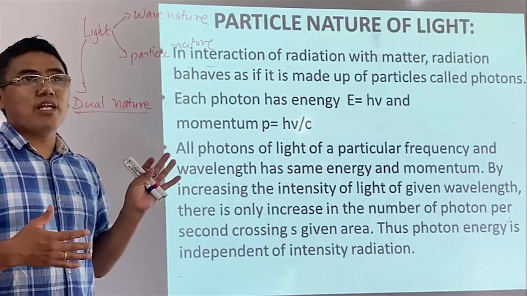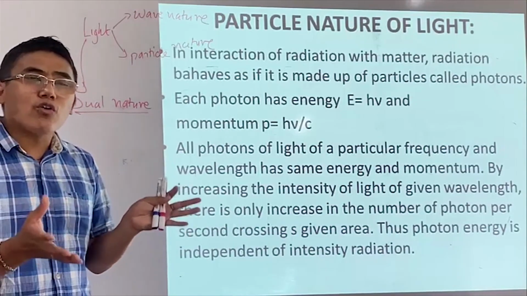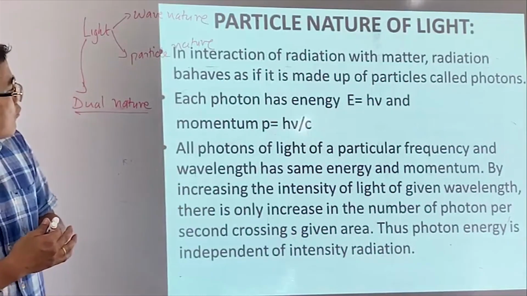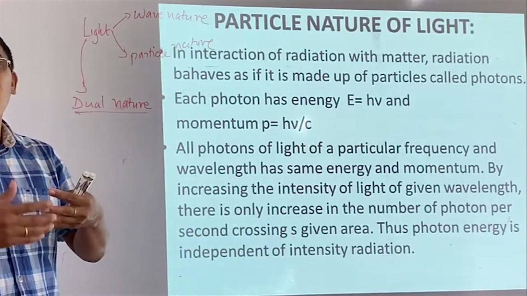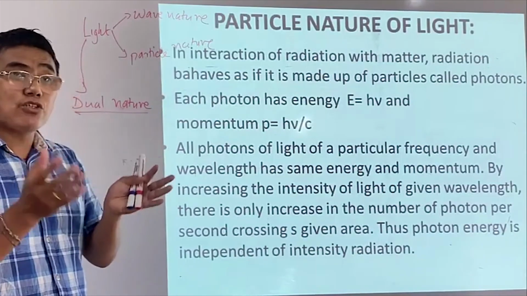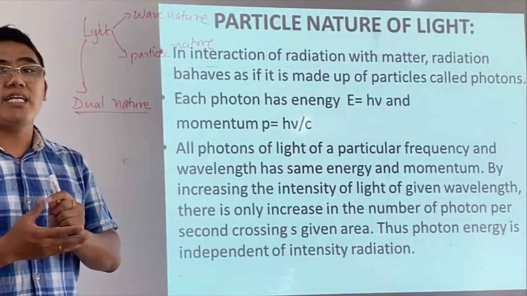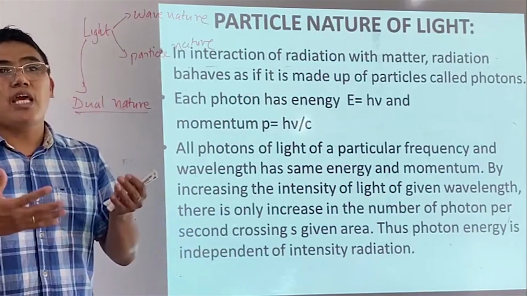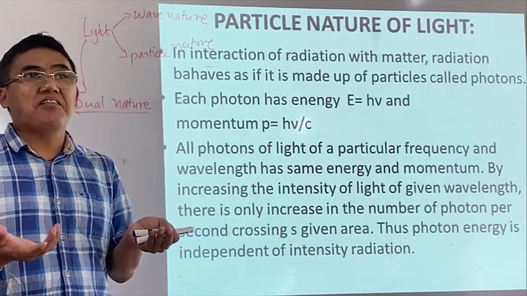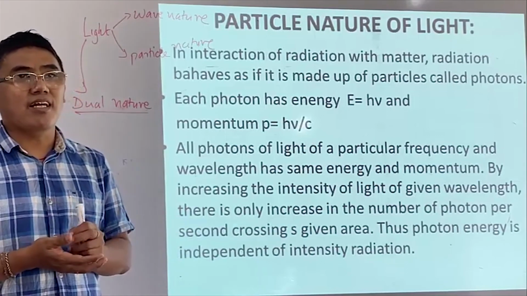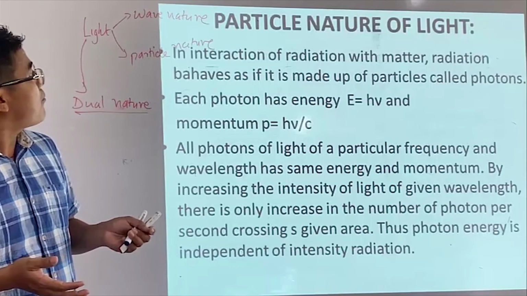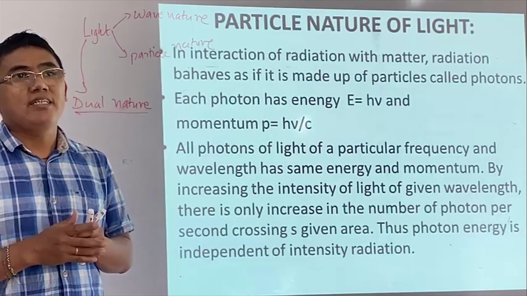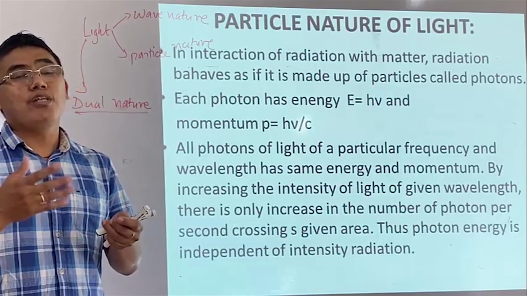And Einstein's photoelectric equation could explain all the photoelectric phenomena, the photoelectric emission. Because of this work, he was awarded the Nobel Prize maybe in 1921 or so. So with this we come to an end of the dual nature of light. And next we will talk about the dual nature of matter.